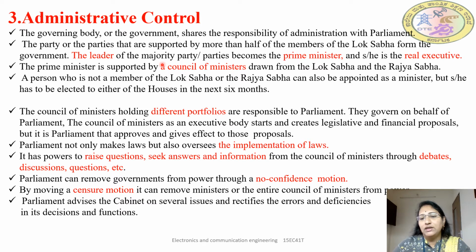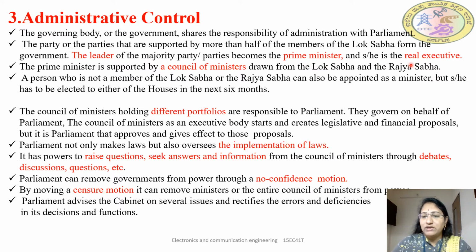So half of the Lok Sabha members becomes nearly 273. So who is having the majority? More than 273. That party forms the government. The leader of the majority party becomes the prime minister. Presently the BJP is having the majority and it is the government. So the leader of the present government becomes the prime minister. The present prime minister is Narendra Modi.